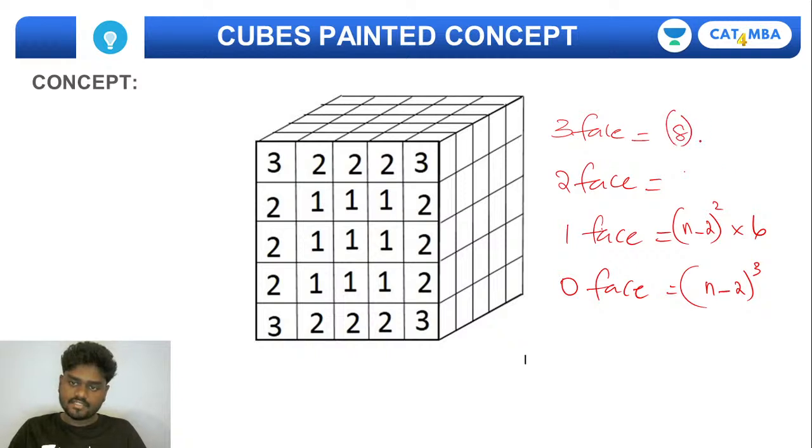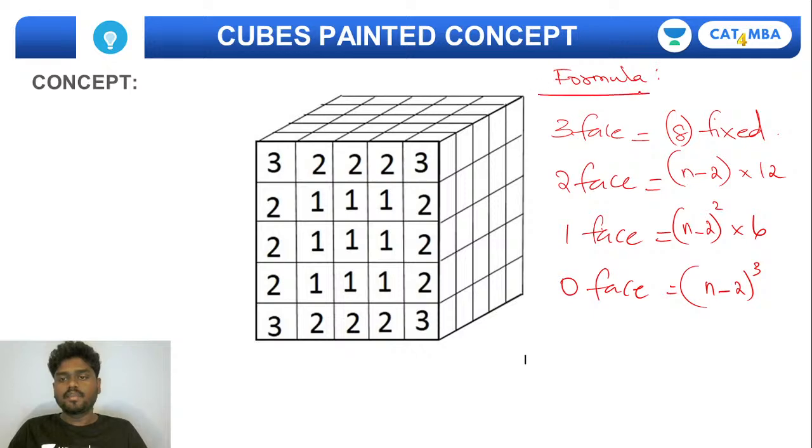Here 8 is fixed for three faces, and for double face, it is n minus 2 into 12, right?